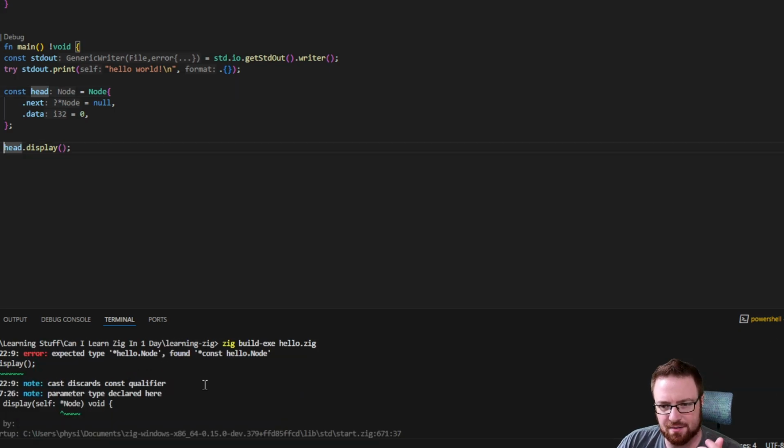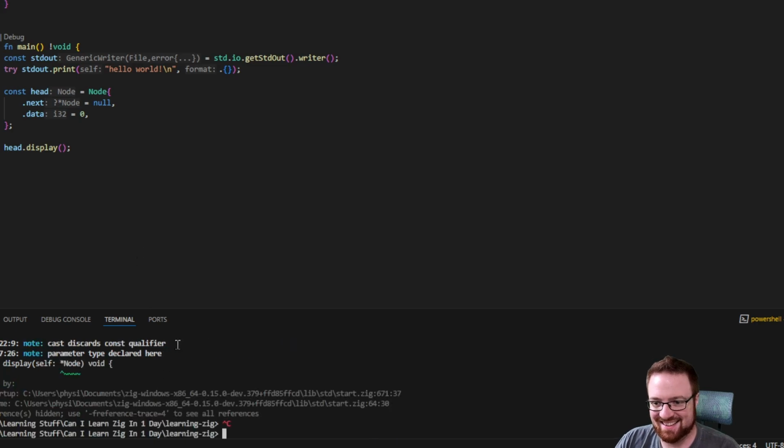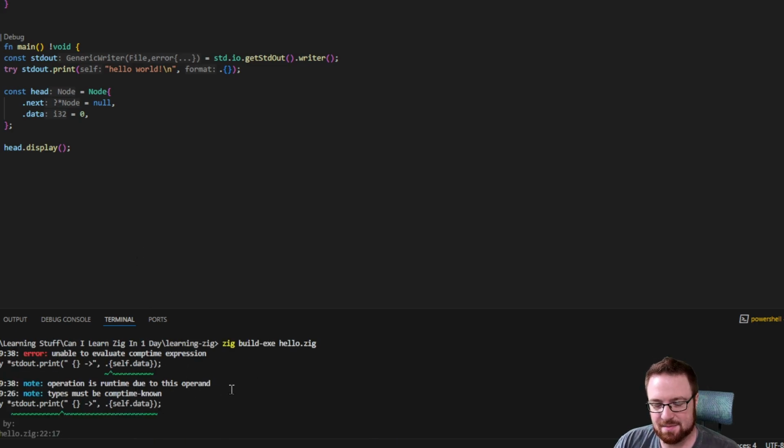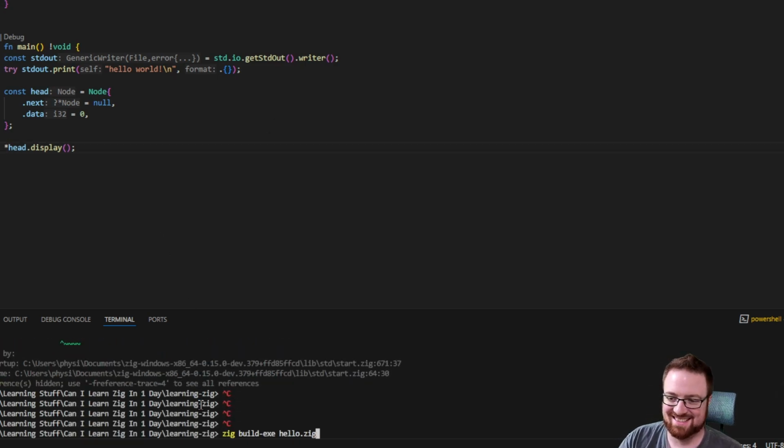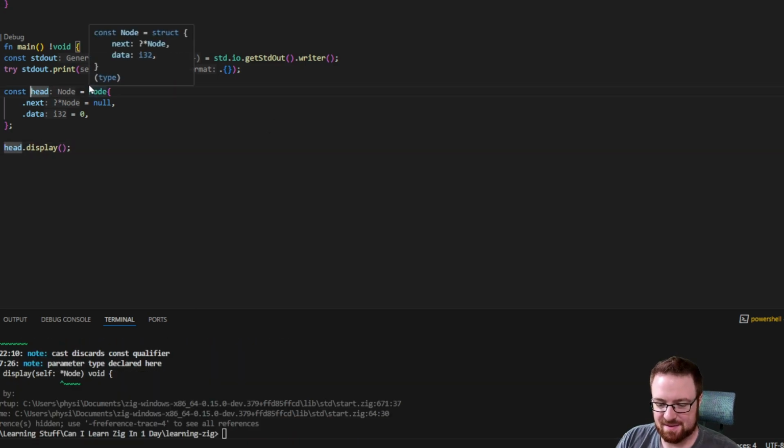Why are you giving me a note that there's a parameter type that's declared? Do you not like it? Do you want me to remove it? I can get rid of it. Would you like that? Types must be comptime known. Is it pointer self dot data? No. Is this where it expected a pointer? No. Is this the one that's supposed to be a pointer?